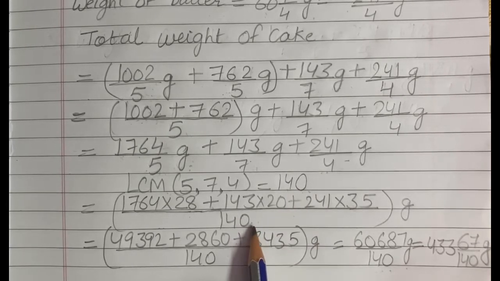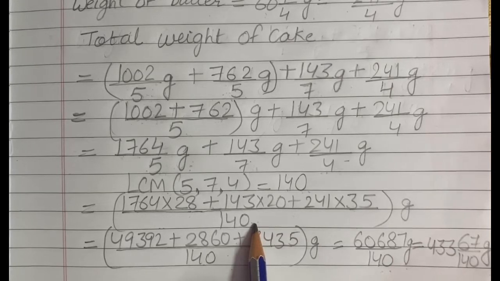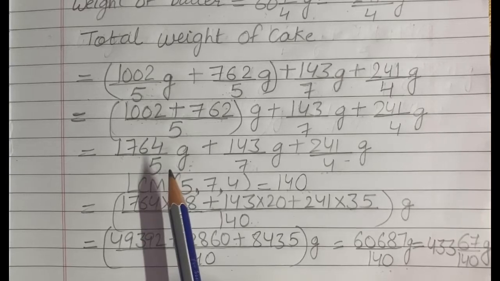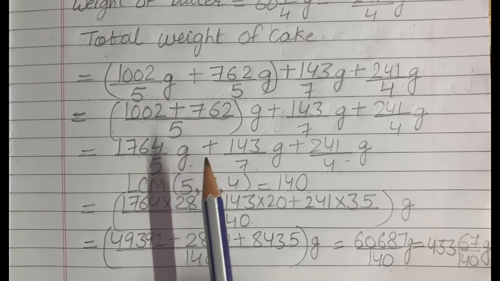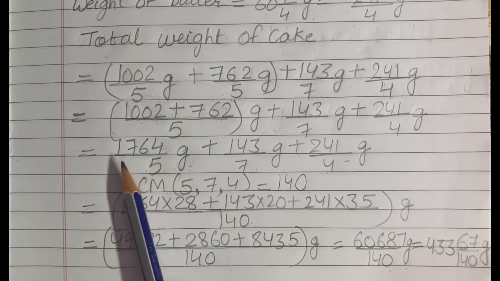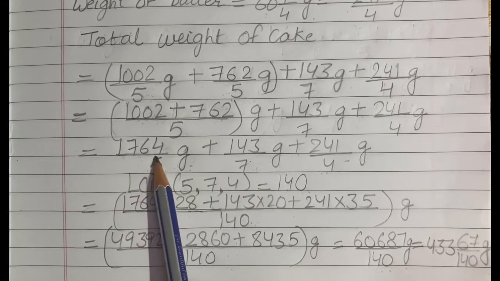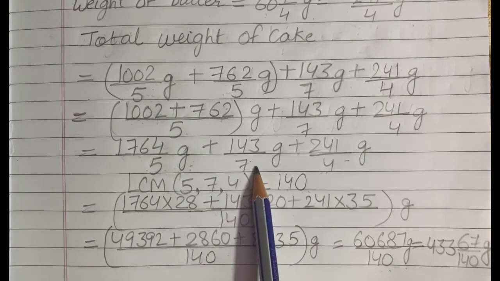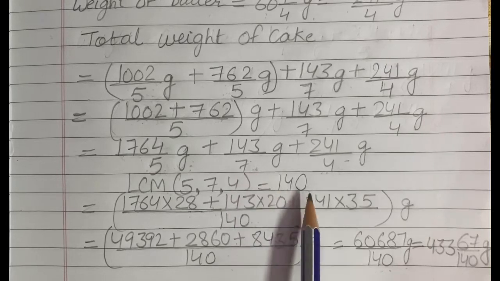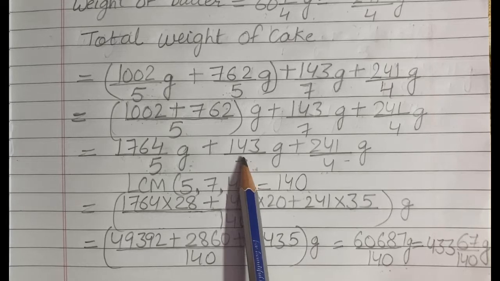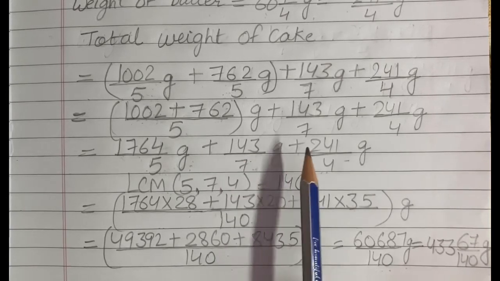Now students, we will write this 140 in the denominator, and see here the first fraction, its denominator is 5, and on dividing 140 by 5, we will get 28. So students, we will multiply 1764 by 28. Then plus sign will come. Here the denominator is 7, and on dividing 140 by 7, we will get 20. So students, we will multiply 143 by 20.